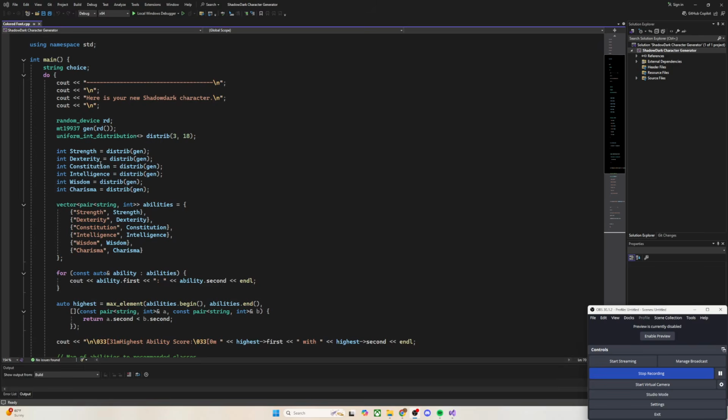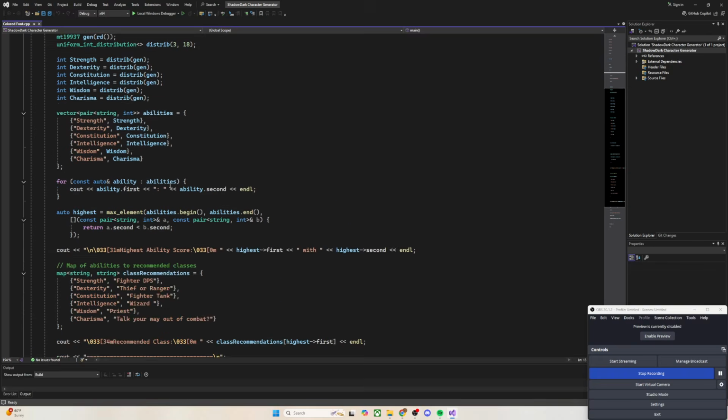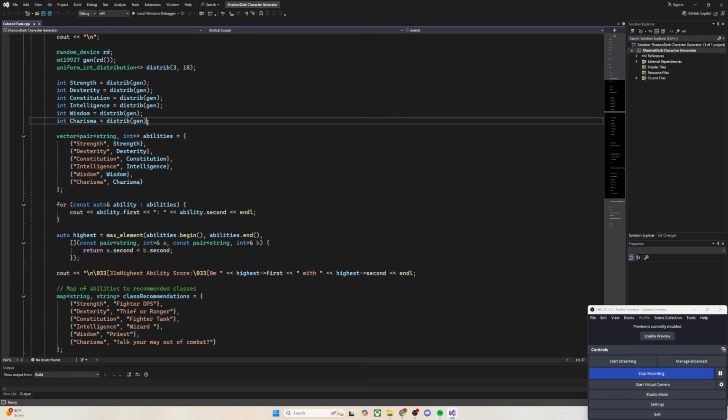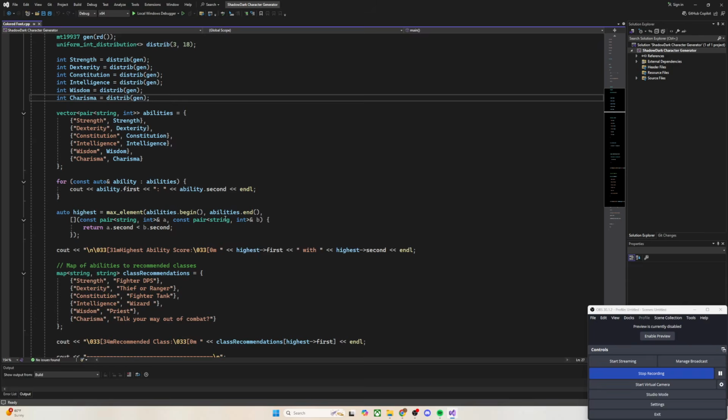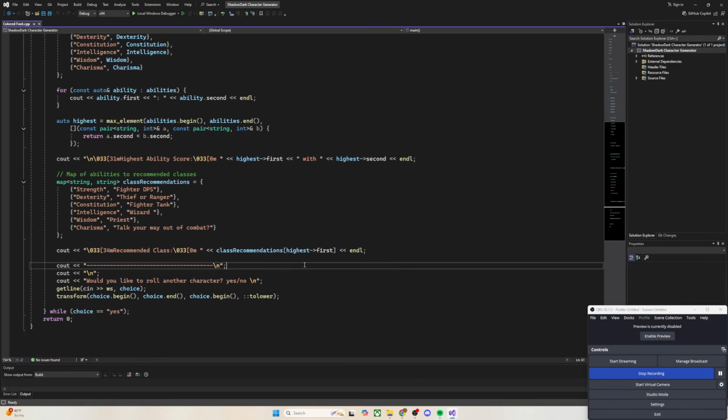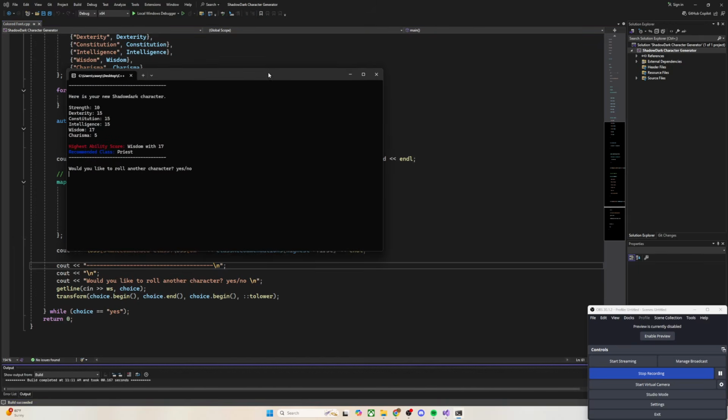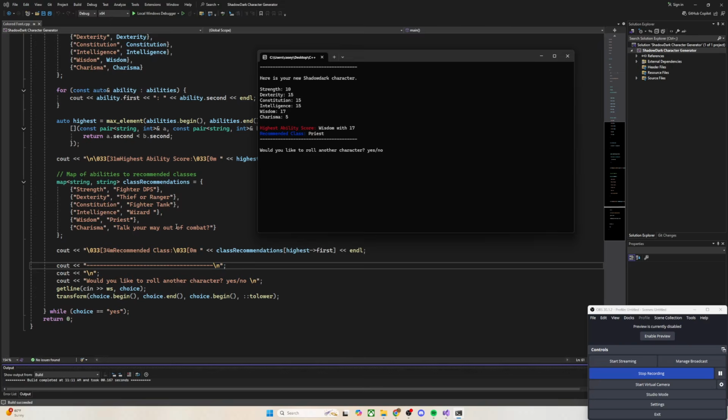And so this really taught me a lot more about character output, not so much character input. I also learned a little bit about declaring things and identifying things and creating functions and all that. But this is basically just simple math. So if I run this, one of the things I liked about this is I added the suggestion of what class to play based on the numbers that they got out.